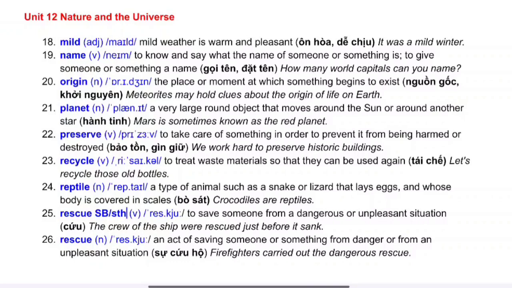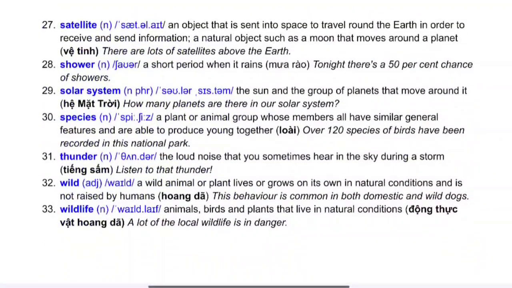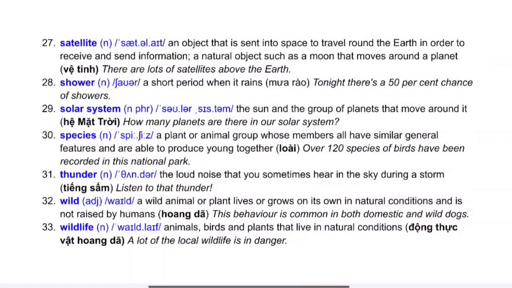26. Rescue. It is an act of saving someone or something from danger or from an unpleasant situation. Example, firefighters carried out the dangerous rescue. 27. Satellite.